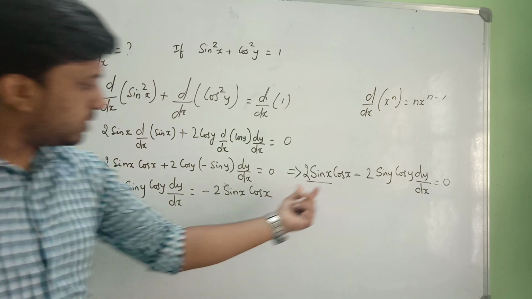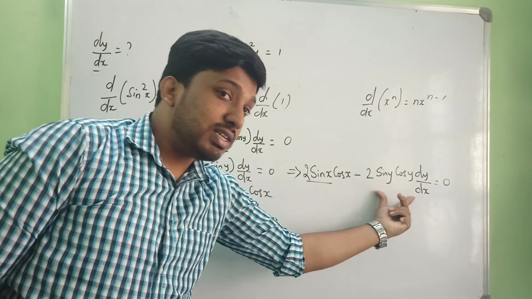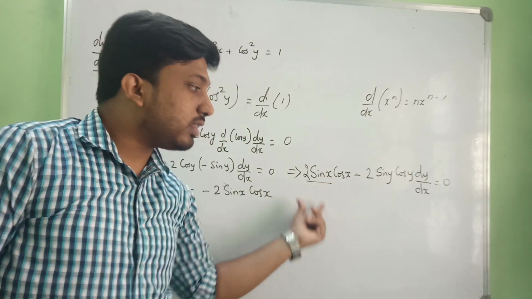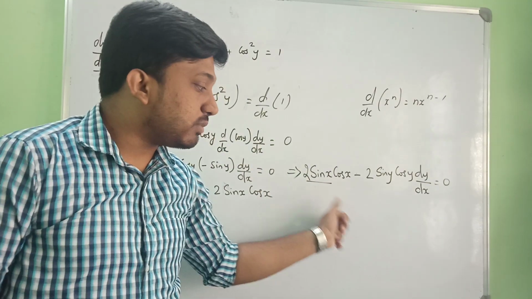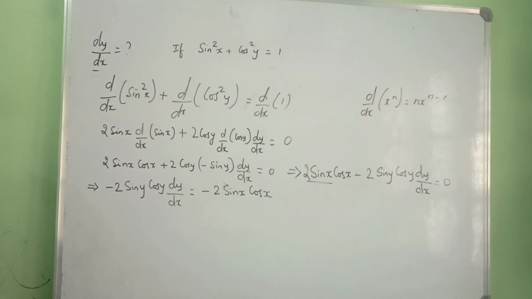I am going to keep this in the LHS only, and send this one to the RHS. So plus 2 sin x cos x, if it goes that side, it becomes minus 2 sin x cos x.